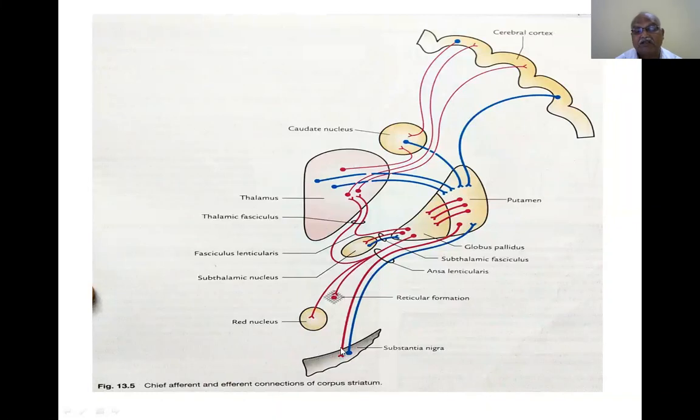Fibers coming from the substantia nigra and going into the corpus striatum are called nigrostriatal fibers. If you keenly observe this diagram with patience and study the PowerPoint that I am communicating with you, you will know.